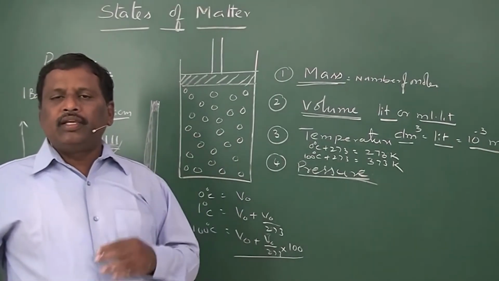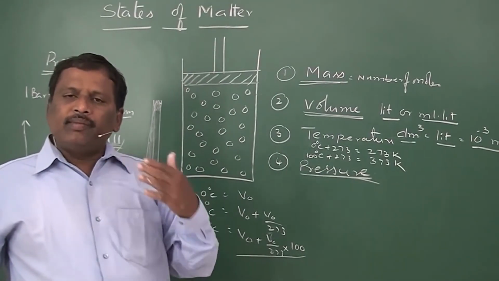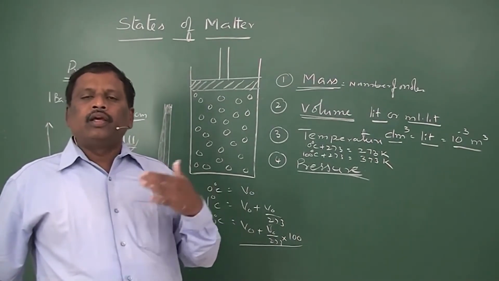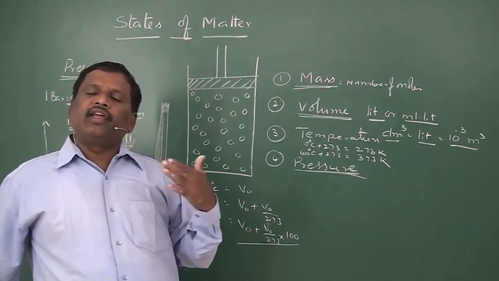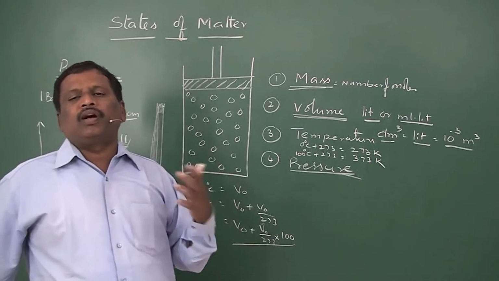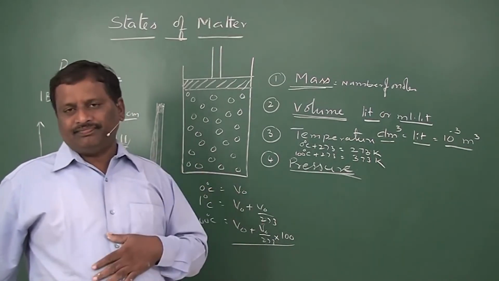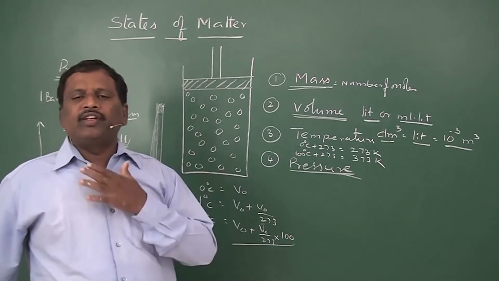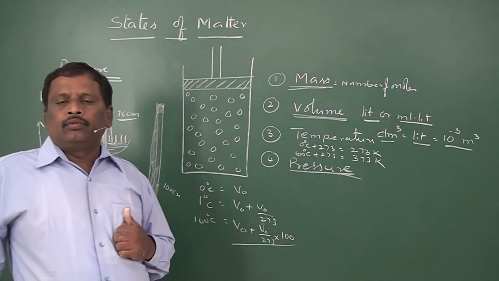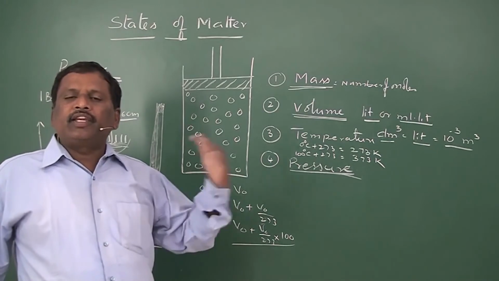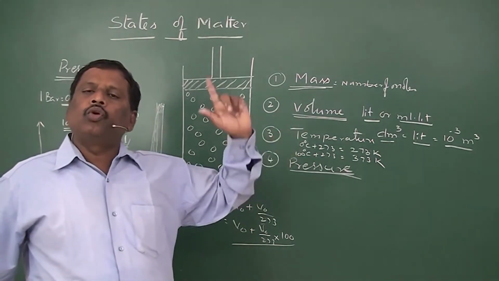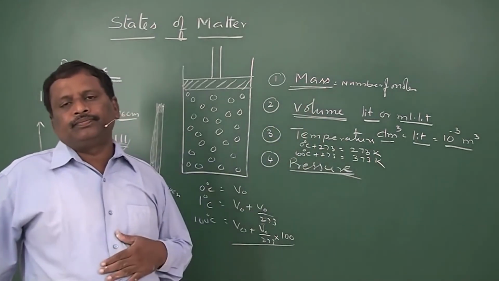This pressure is expressed in centimeter Hg or millimeter Hg or in torr or in atmospheres or in pascals or in kilopascals or in bars. And all these units are interrelated like this. 76 centimeters will be equal to 760 mm Hg. That will be equal to 1 atmosphere.